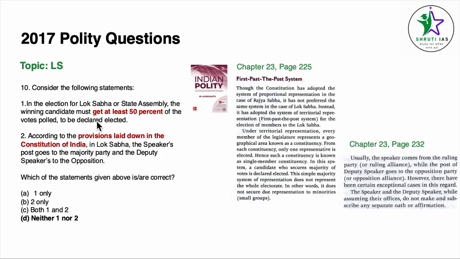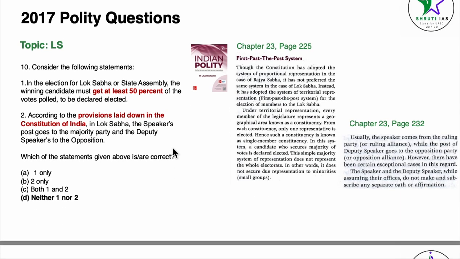Now, for the first statement, we can see that it doesn't matter that the candidate must get at least 50% of the votes polled. It can be 40, 20, 20, right? Whoever gets the most percentage of votes, they win. It does not have to cross the 50% mark. So this also becomes an incorrect statement. The answer becomes D, neither 1 nor 2.